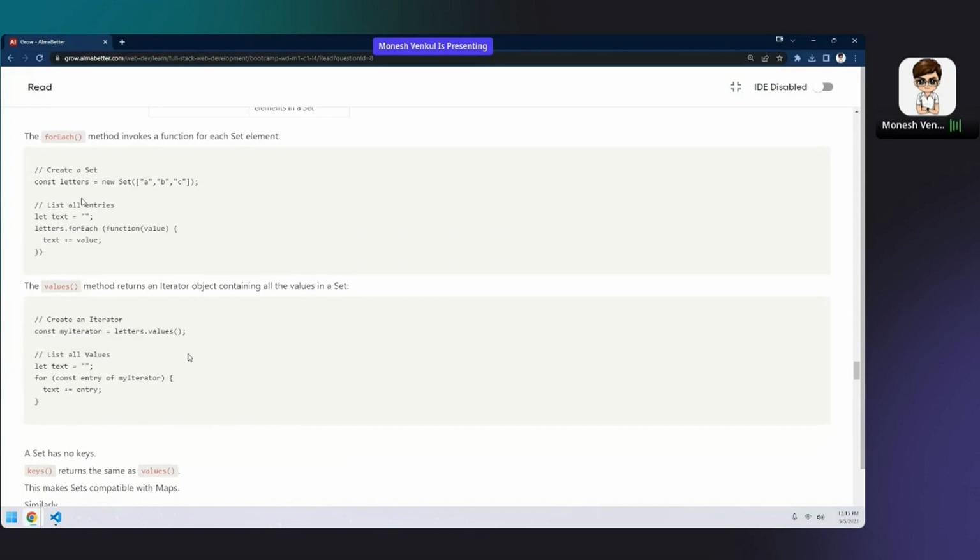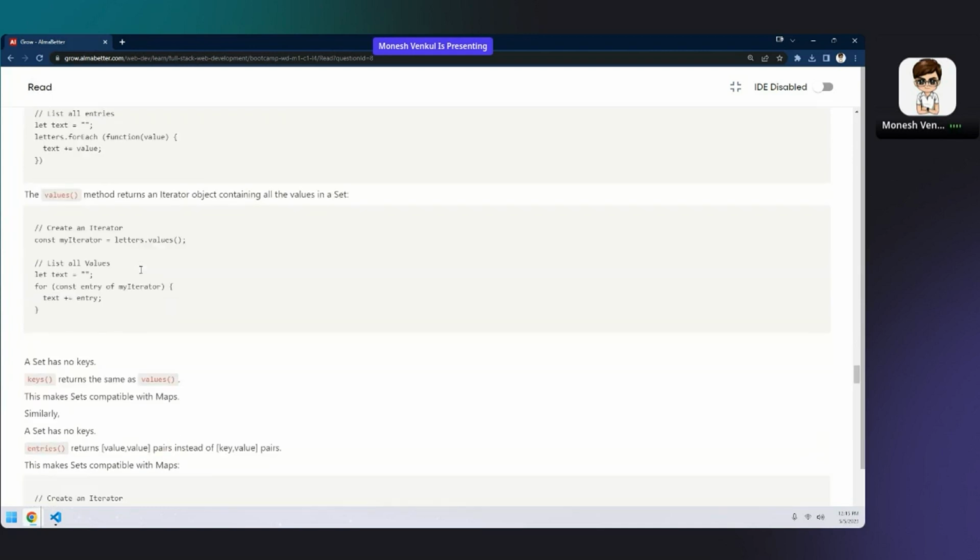Let me show you some of the things here. ForEach I'll tell you in tomorrow's class because forEach will use functions. Yeah, this one I can show it to you.